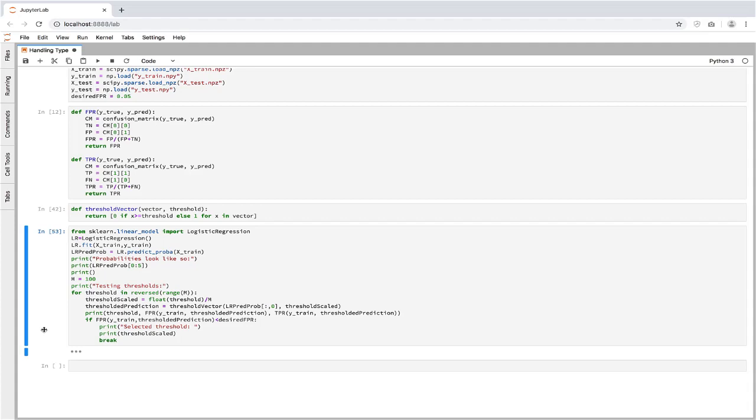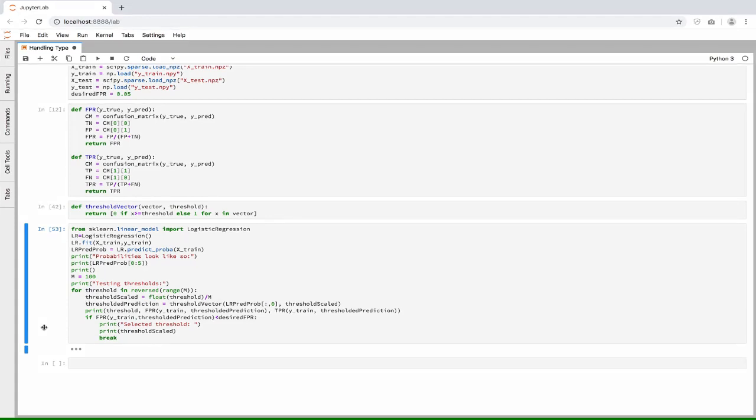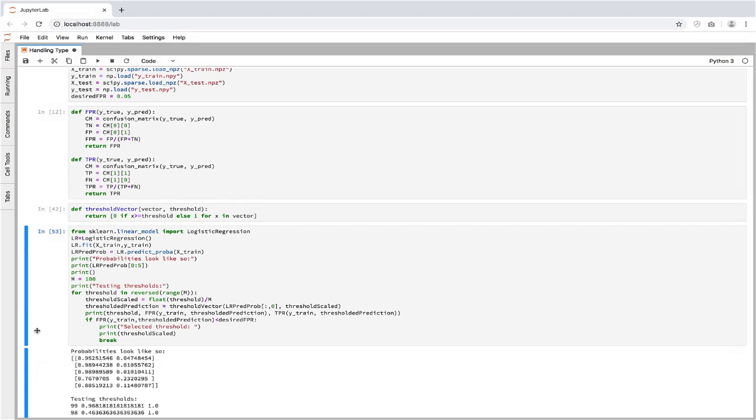Next, I want to find a threshold which will guarantee my false positive rate. And the way I'm going to do it is try out a range of possible thresholds. So I'm going to try out every threshold between 0 and 1 in increments of 0.01. And for each of those thresholds, I'm going to use my thresholding algorithm to obtain predictions, and then I'm going to see what is the false positive rate and what's the true positive rate in those instances. If the false positive rate satisfies my constraint, then this threshold will be a candidate, and at the end I'm going to pick the best threshold based on the true positive rate.